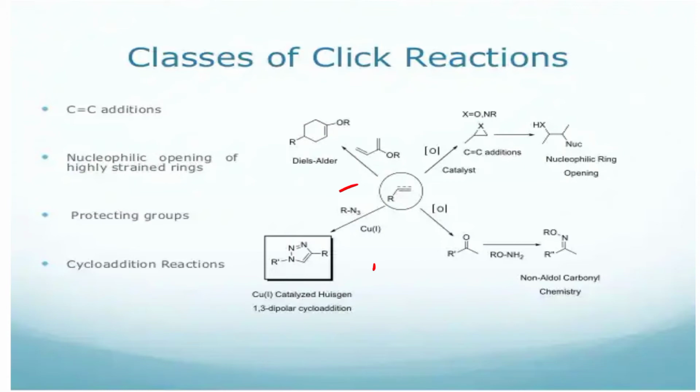So N3 can react with this carbon-carbon double bond. This is the 1,3-dipolar cycloaddition reaction. In this step, the reaction can be carried out in the presence of copper. So this is the copper-catalyzed Huisgen reaction.